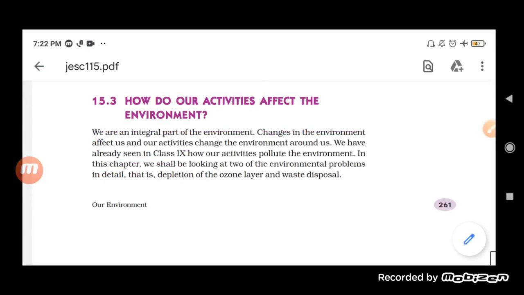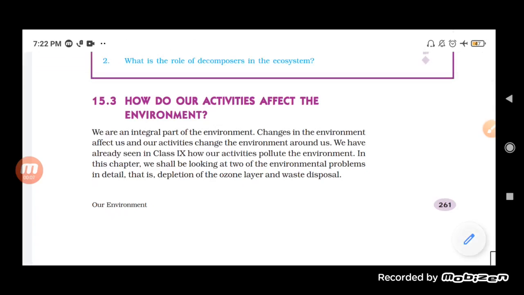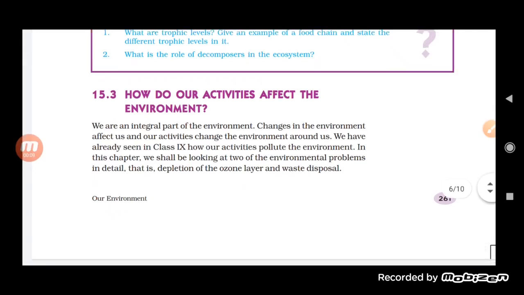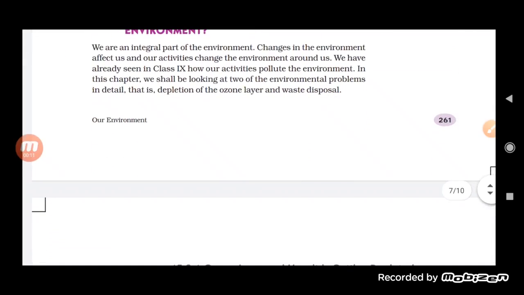So now we will come to the next topic. And here the topic is how our activities affect the environment. So basically you will see that the changes occurring in the environment are really hazardous for the environment. Now see here, we have already seen in class 9th how our activities pollute the environment.